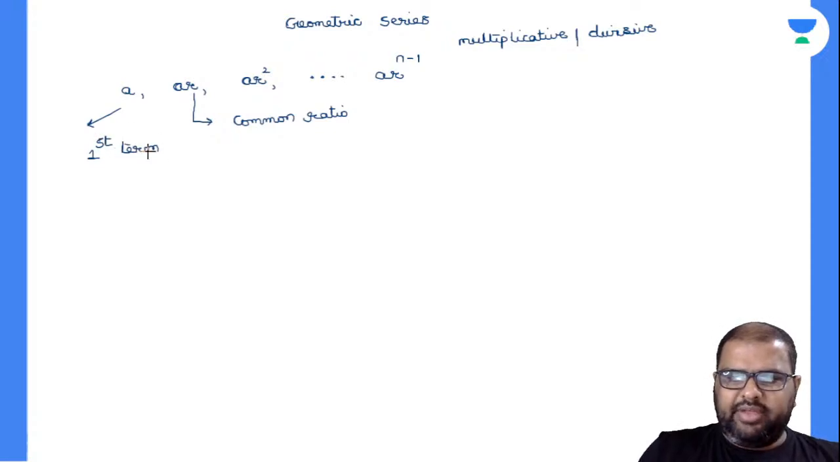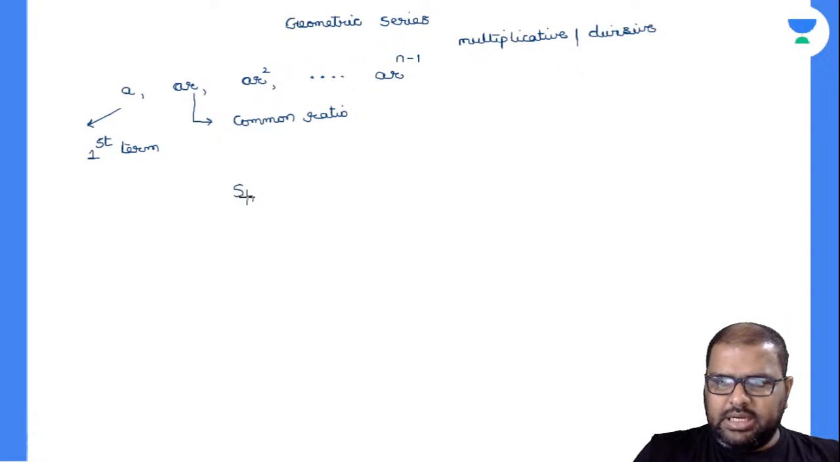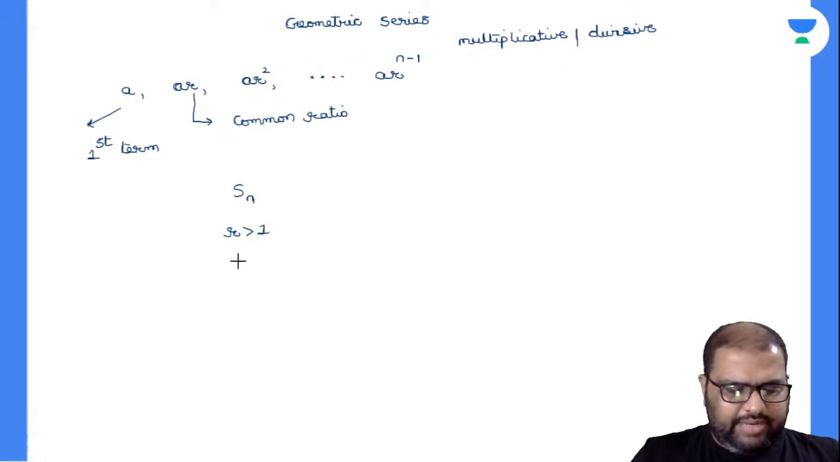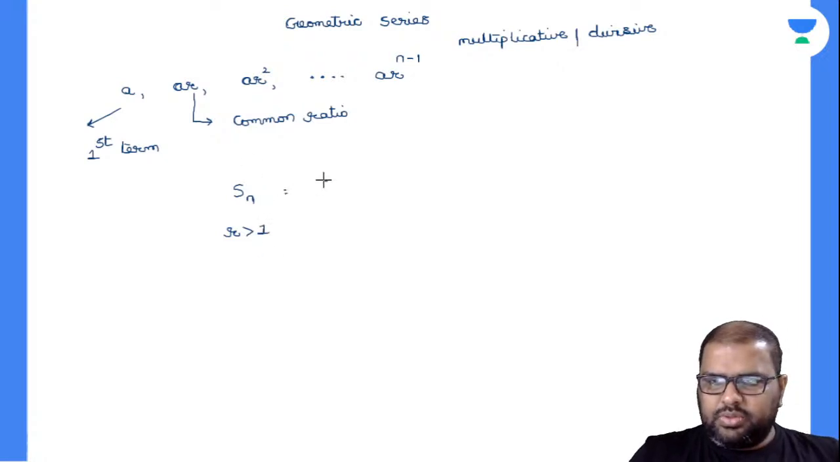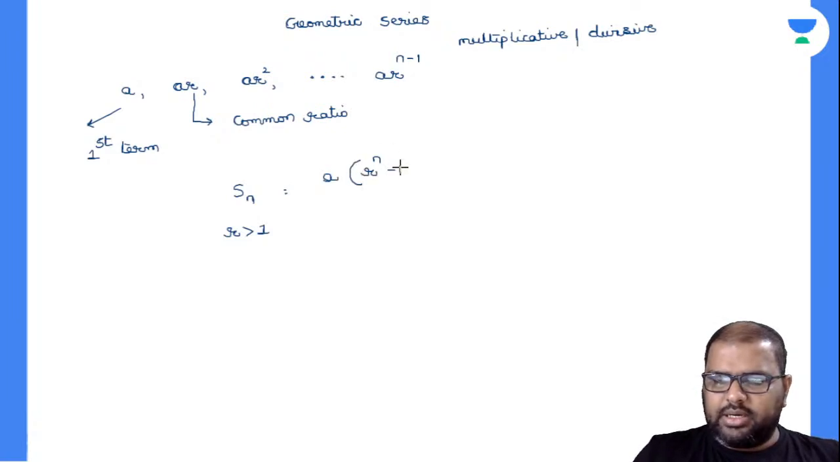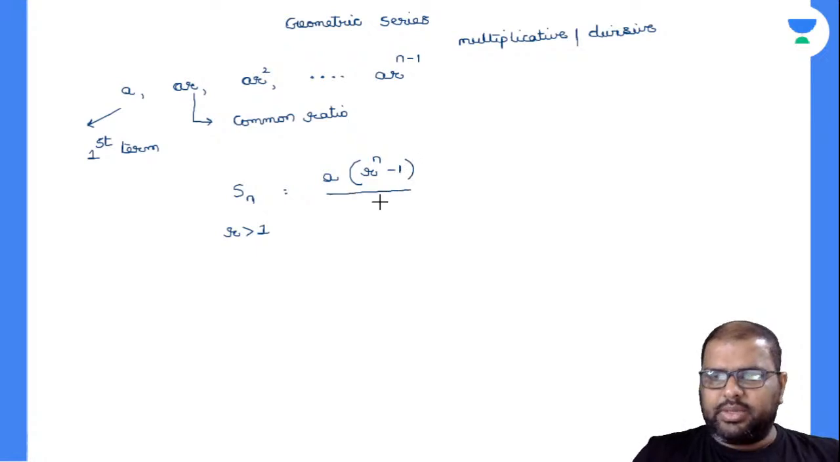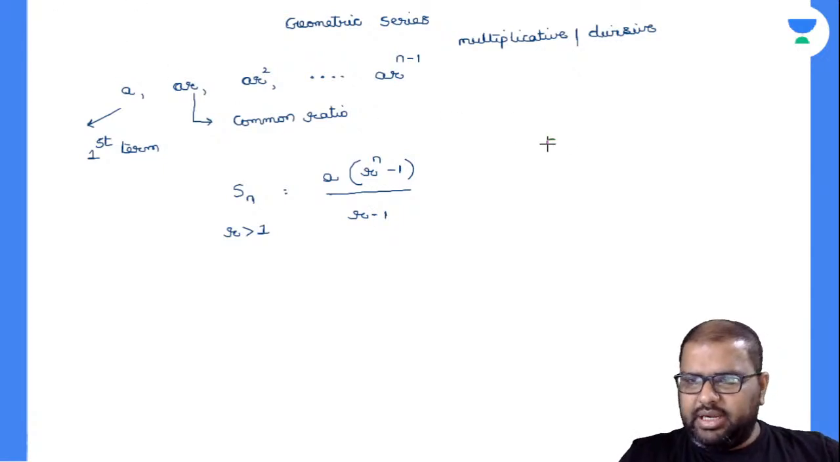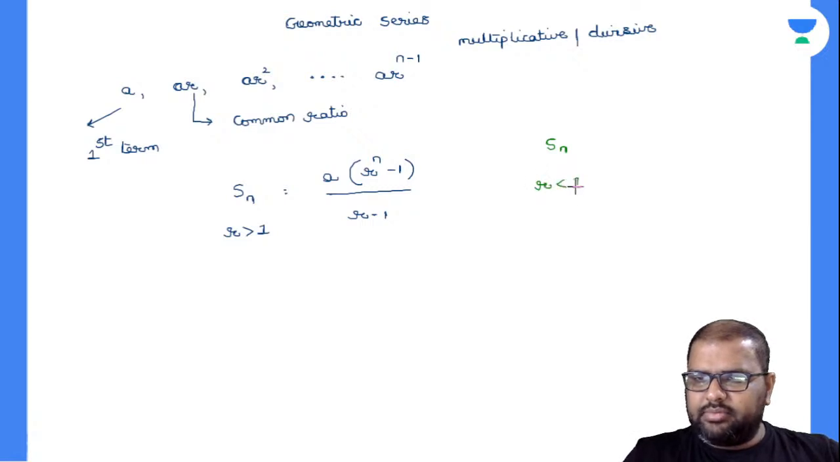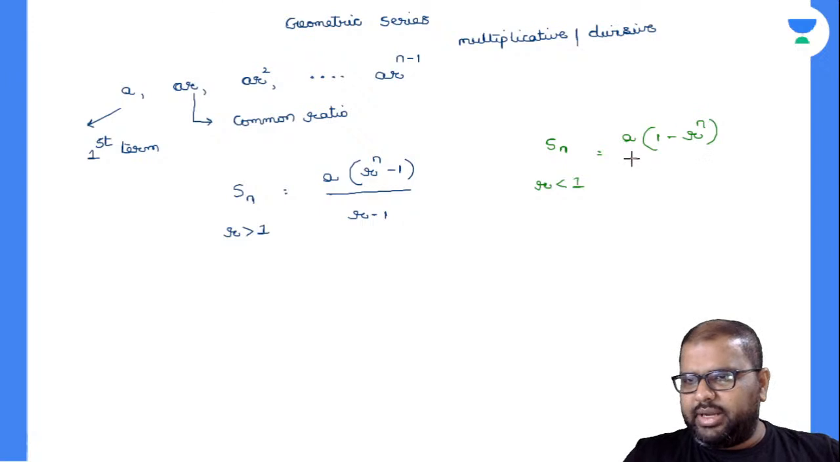Now see here, sum of n terms in a geometric series, when R is greater than 1, when the common ratio is greater than 1. So mostly it will be multiplicative change only. So this will be the answer: A into R to the power of n minus 1 divided by R minus 1 is the formula. Sum of n terms when R is less than 1, when common ratio is less than 1: A into 1 minus R to the power of n divided by 1 minus R.